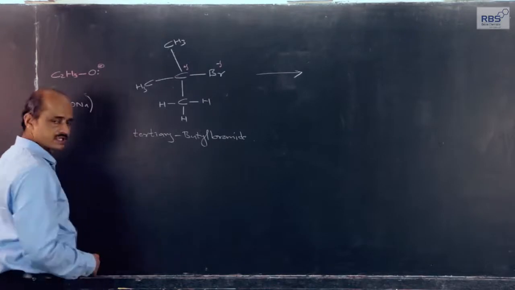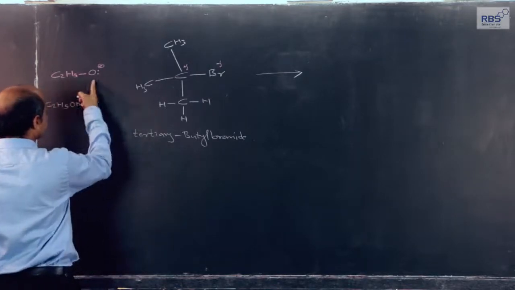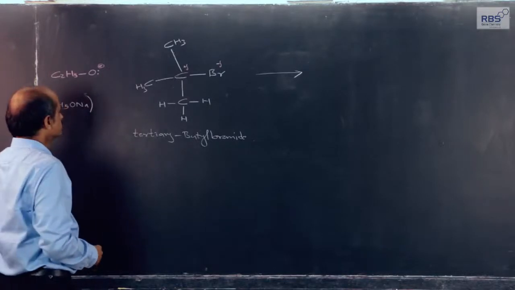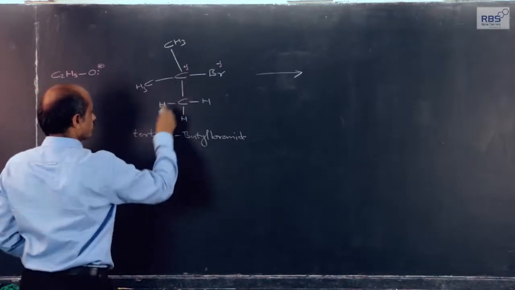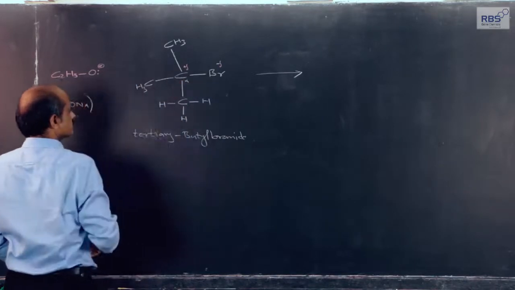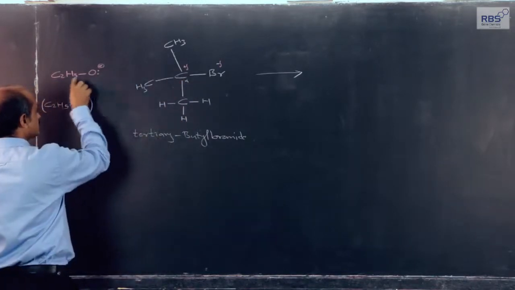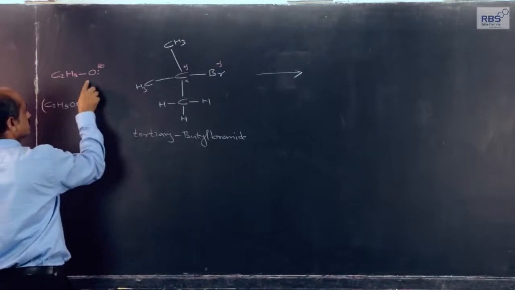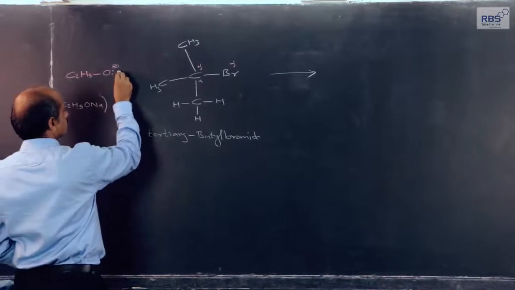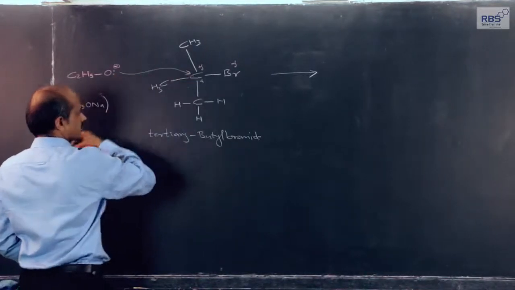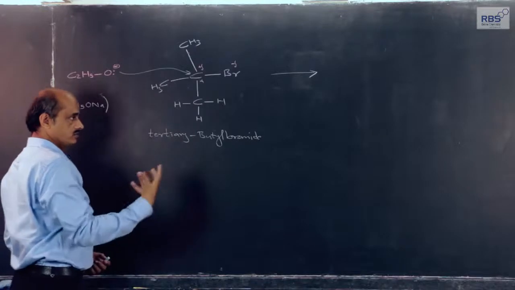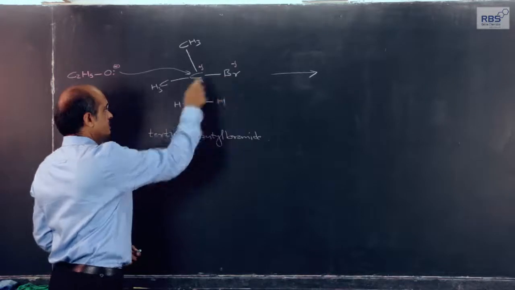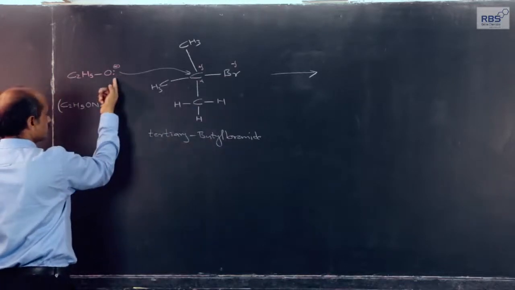from that experience, we expect that this alkoxide ion is a strong base, strong nucleophile. This carbon bromine bond is polar, this is the alpha carbon atom, and we expect that this electron pair of the alkoxide ion, to be specific, this is the ethoxide ion, should attack this alpha carbon from the side opposite to which bromine is attached, because bromine carries delta negative charge, this carries unit negative charge.